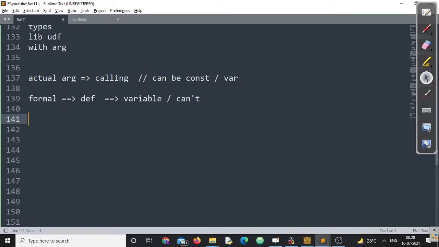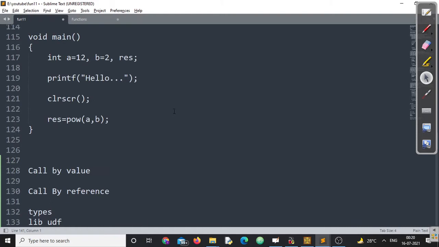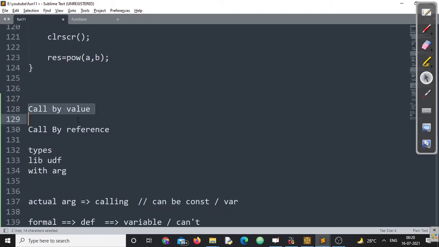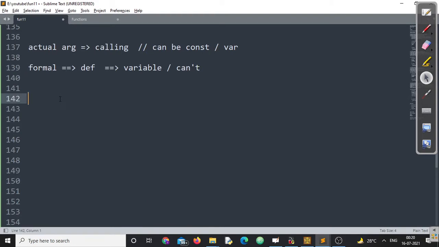Now, in terms of types of actual argument or types of formal argument, we can divide the function into two categories. One is call by value and the second one is call by reference, right? By default, the C programming language defines all the functions by call by value. We'll understand these two things very clearly.